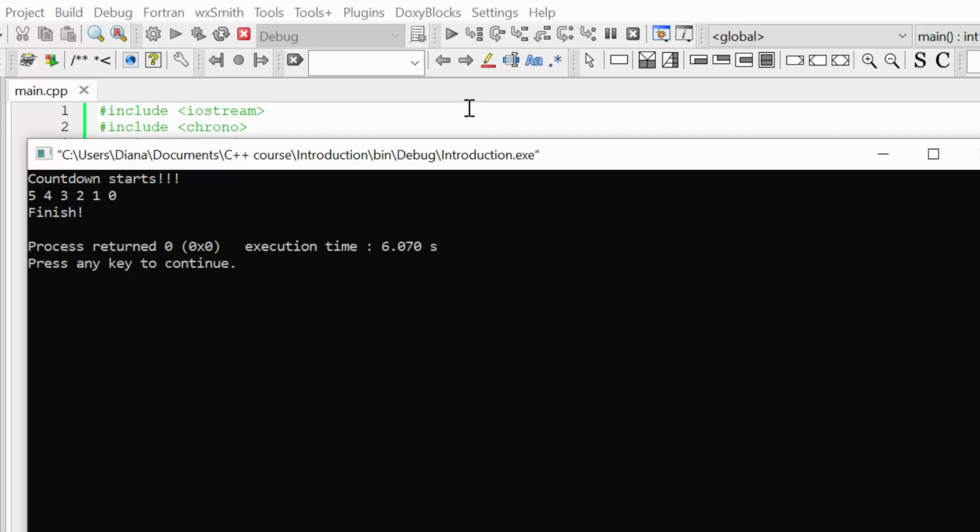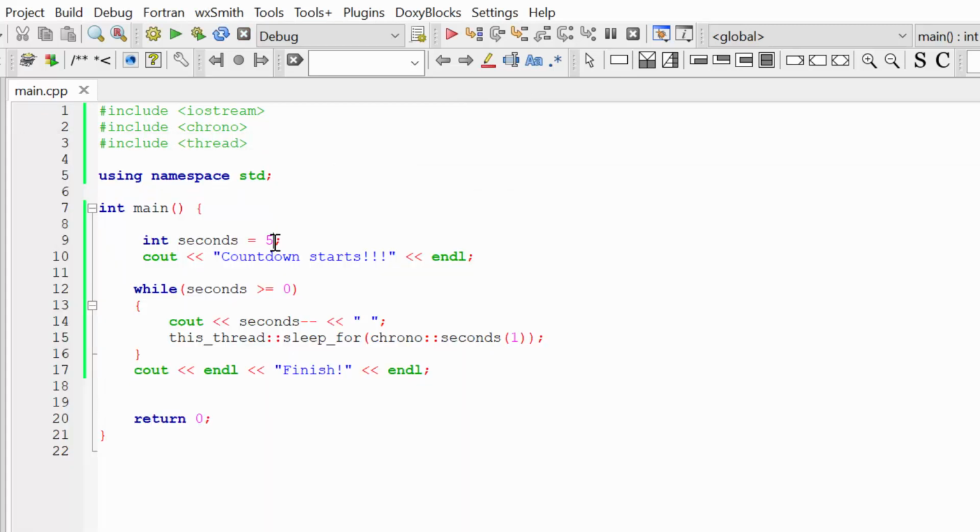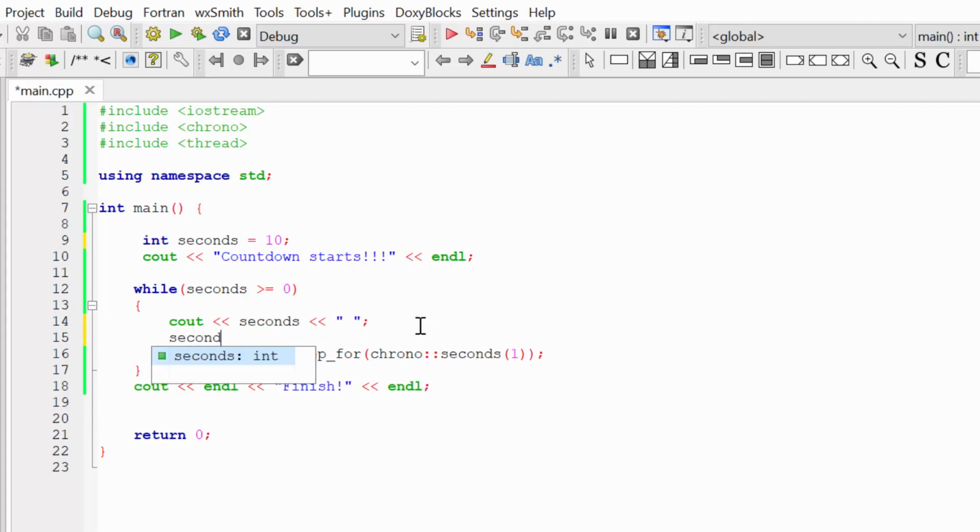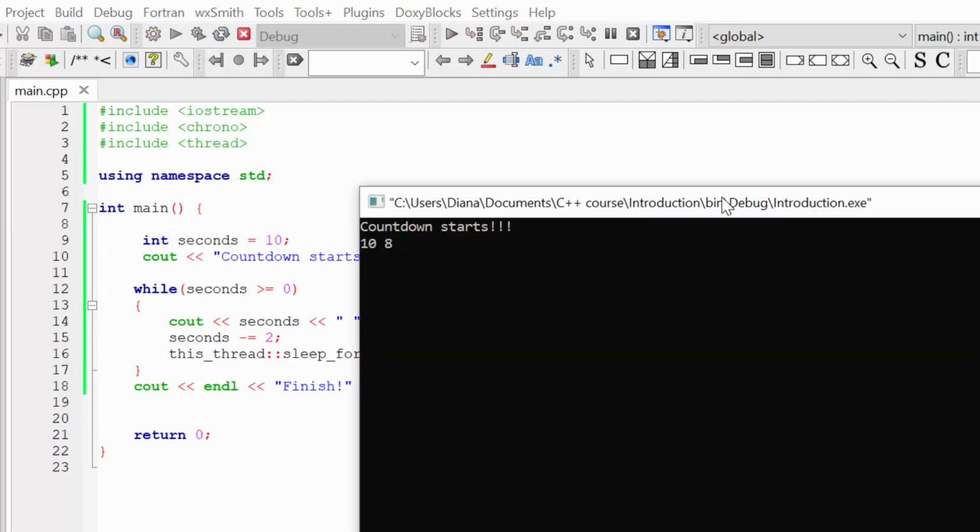So we created a very cool loop that counts seconds, and of course you can change the number of seconds you want to count. Let's say I want to count 10 seconds, and let's say for example I want to show not every second but every 2 seconds. So in this case we are going to change our program a little bit. Seconds minus equal 2, and let's ask our program to sleep for 2 seconds. So let's now check the result, and you can see that now the countdown starts 10, 8, 6, and now the delay is actually 2 seconds, and finish.